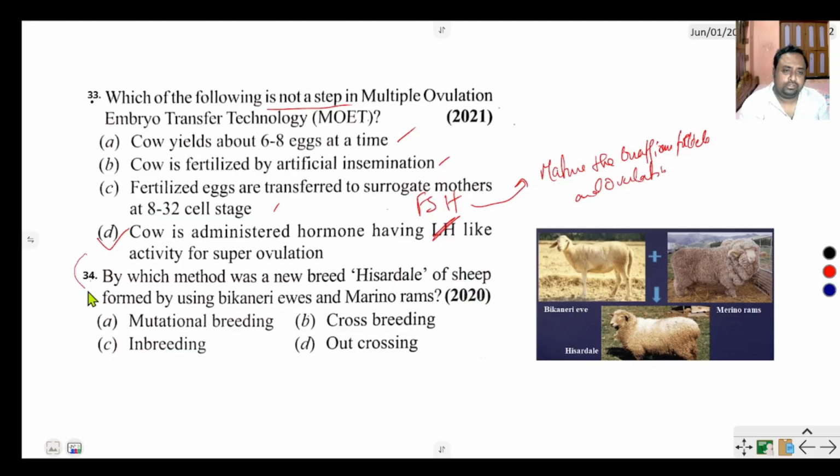Question number 34 says, by which method was a new breed Hisardale of sheep formed by using Bikaneri ewes and Merino rams? That is Bikaneri ewes and Merino rams. And here the Hisardale is for best quality of wool. Clear? Mutational breeding, crossbreeding, inbreeding, and outcrossing, that is crossbreeding.